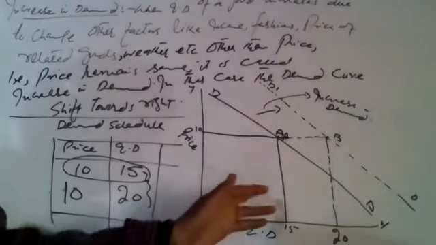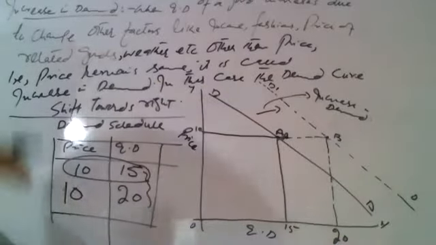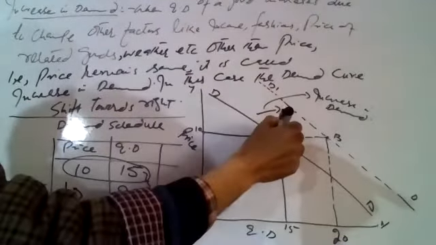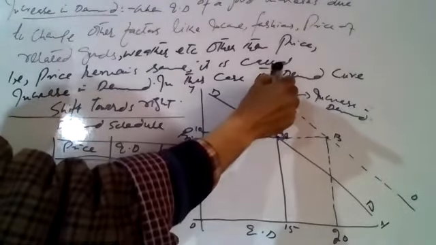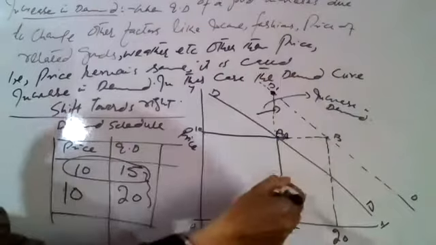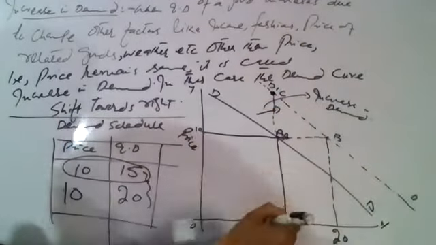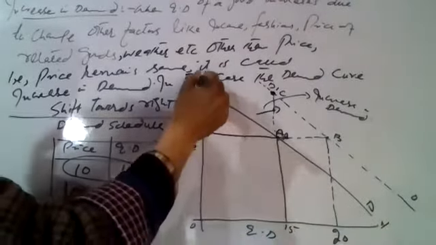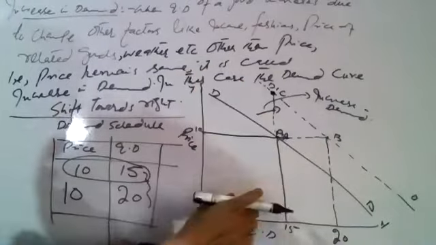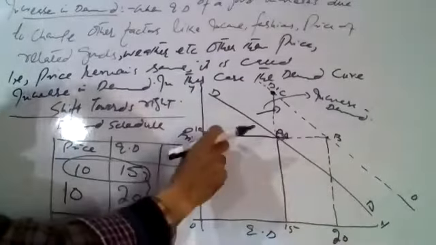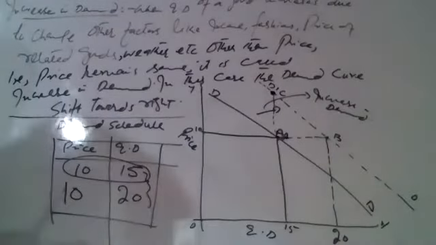Or demand remains the same, price increases: at increased price, we demand the same quantity. If we shift from point A to, for example, point C, this also shows increase in demand. Same is demanded at higher price, or more is demanded at same price. So these are the two conditions for increase in demand.